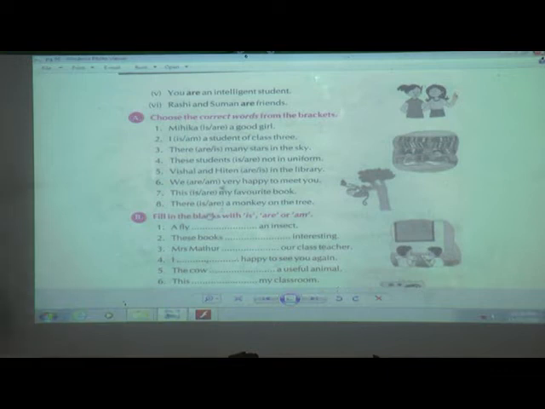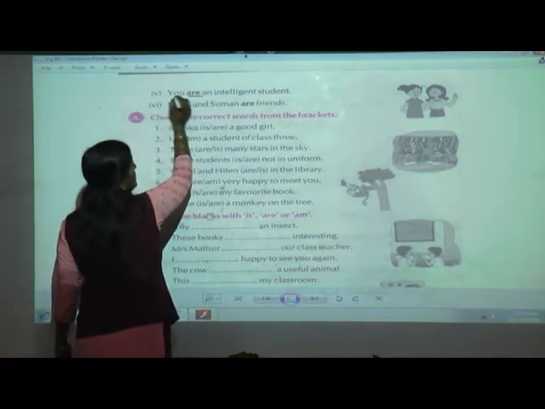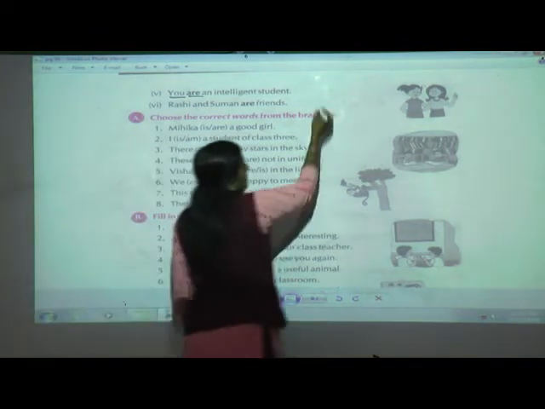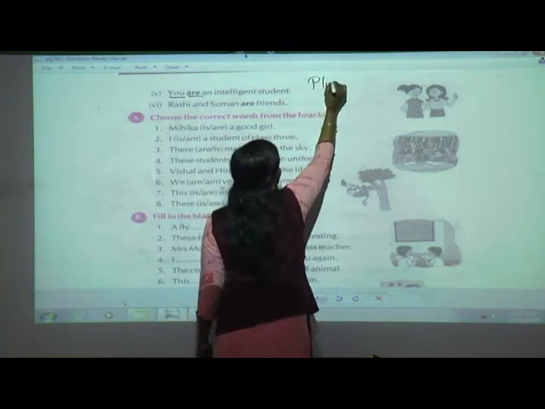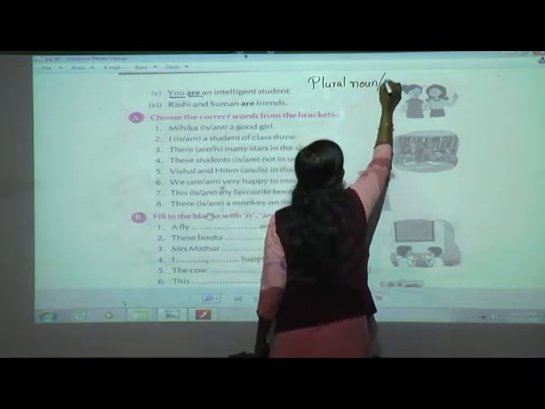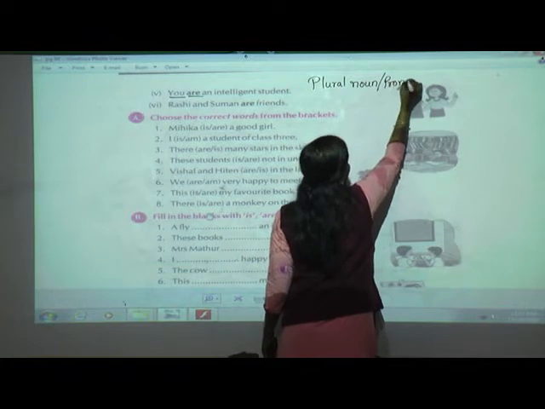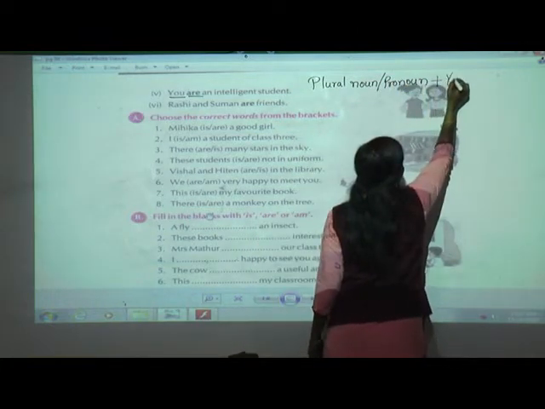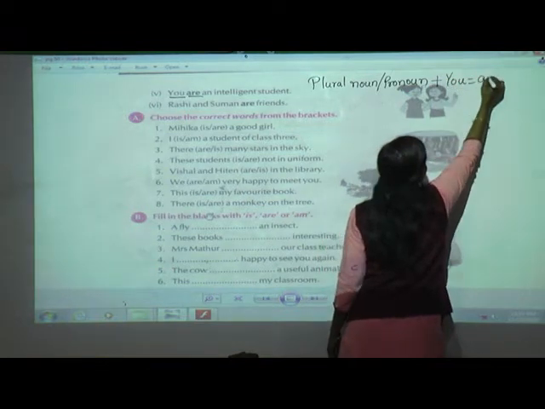Can you see here, students? Are is used, this is a singular, but we can use are with you also. Means with plural noun. If you want, you write noun or pronoun plus you can use are with you also.